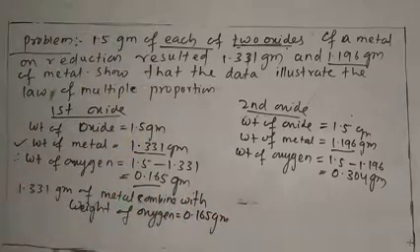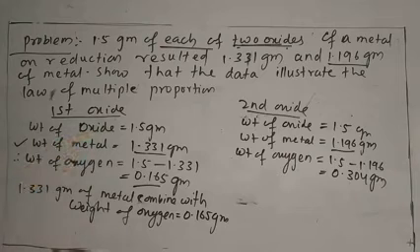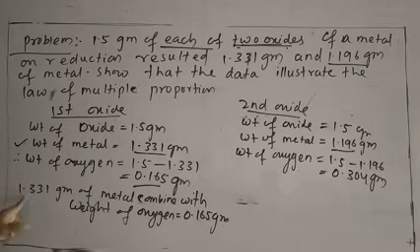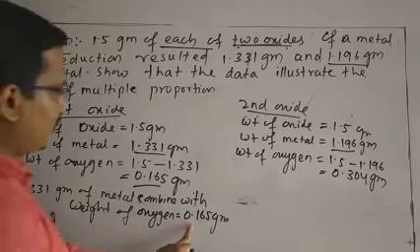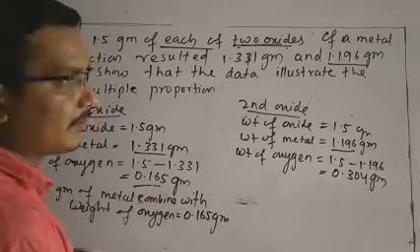This is the relation. For the combination of 1.5 gram of metal oxide, 1.31 gram of metal combines with 0.165 gram of oxygen.